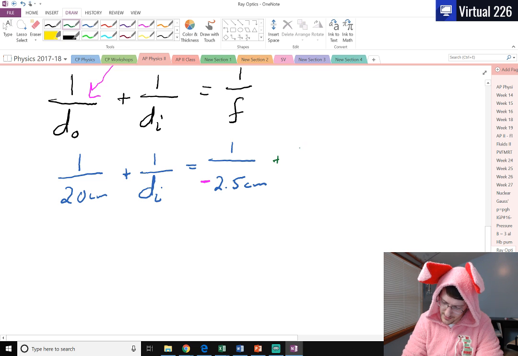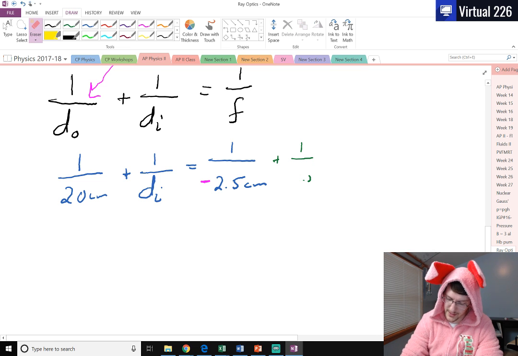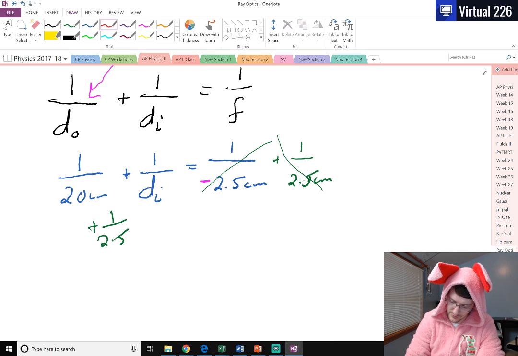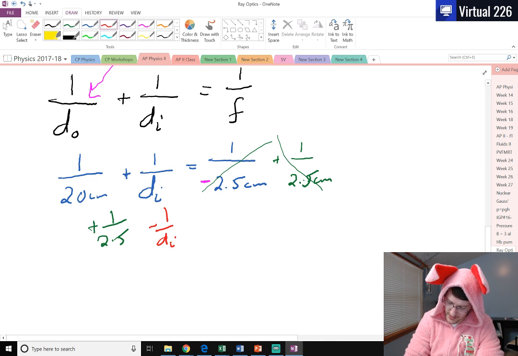So we would just add 1 over negative 2. Excuse me, that is a negative number, so we're just adding 1 over 2.5 to the other side. That makes these go away, but then we add over here 1 over 2.5, and we will subtract 1 over DI from each side.